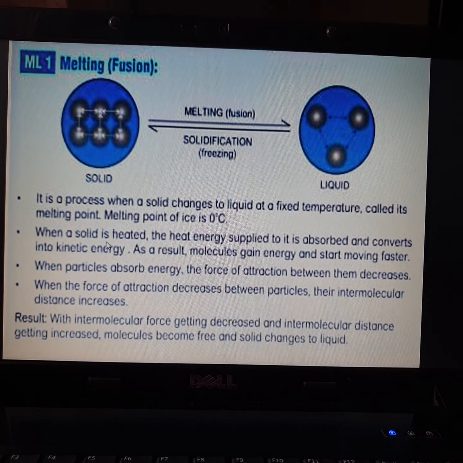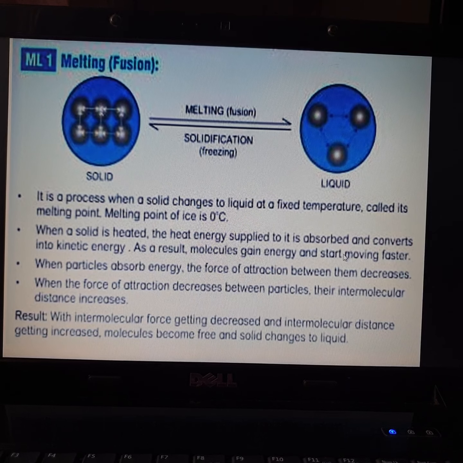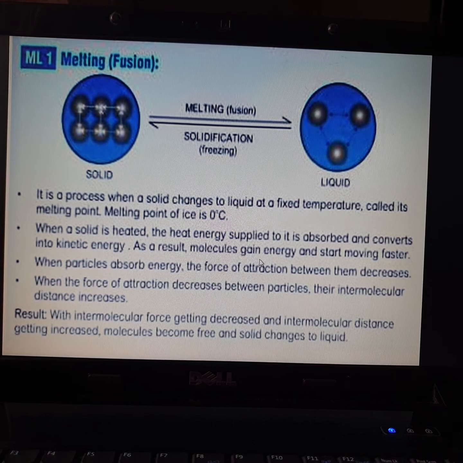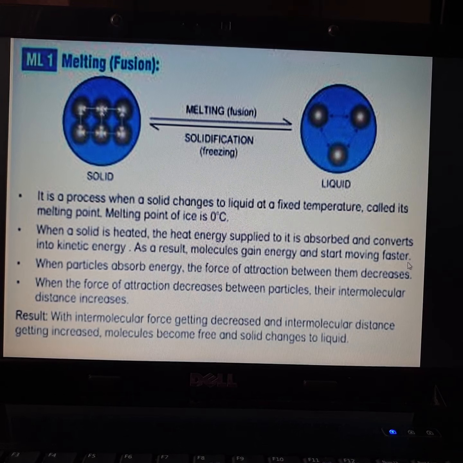Next, when a solid is heated, the heat energy supplied is absorbed and converts into kinetic energy. As a result, molecules gain energy and start moving faster.